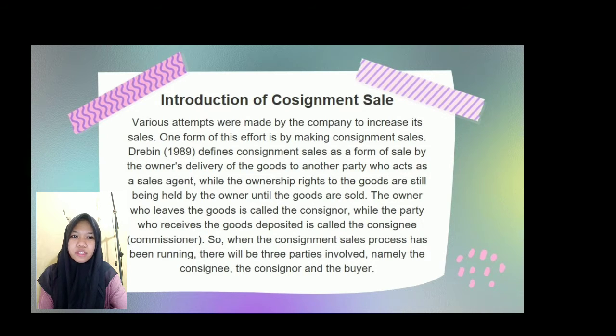The owner who leaves the goods is called the consignor, while the party who receives the goods deposited is called the consignee or commissioner. So, when the consignment sales process has been running, there will be 3 parties involved, namely the consignee, the consignor, and the buyer.